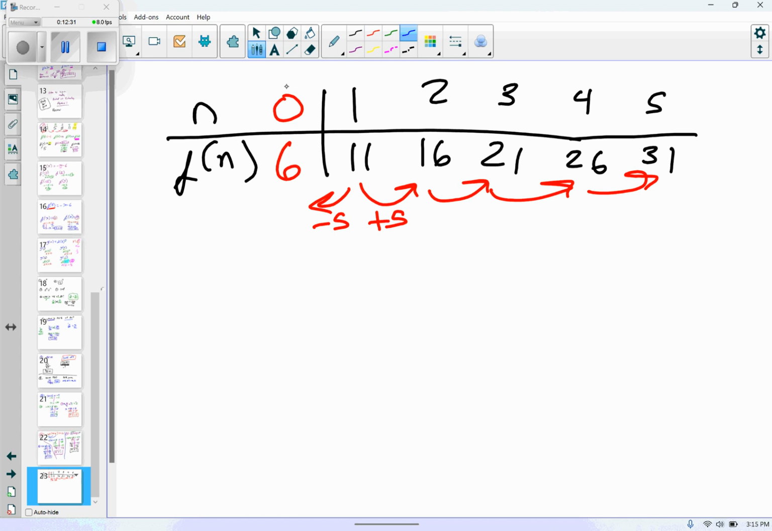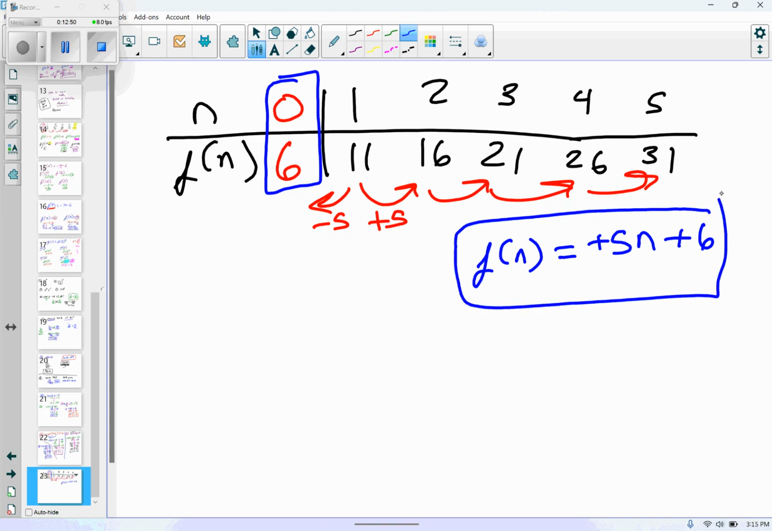All right. Now we're going to focus here. Agree? All right, let's make our equation. I'm adding 5, so my equation is going to be f of n equals plus 5n plus 6. Friends, why did I not have to use n minus 1?